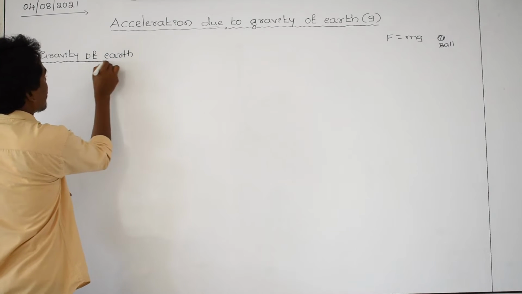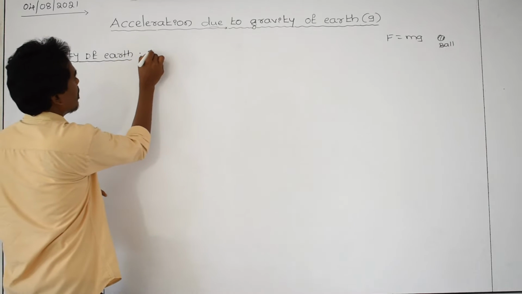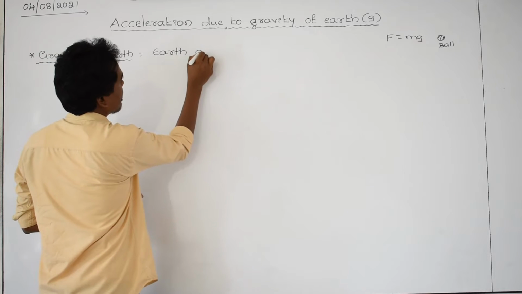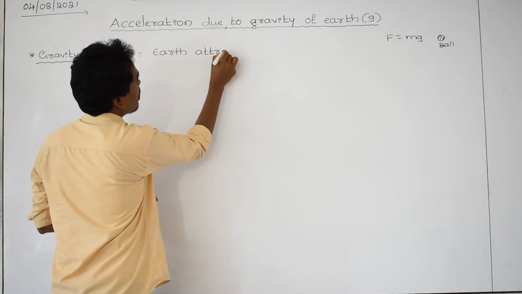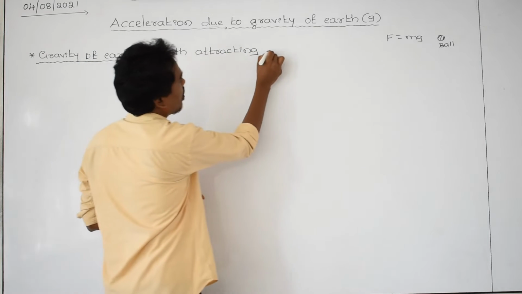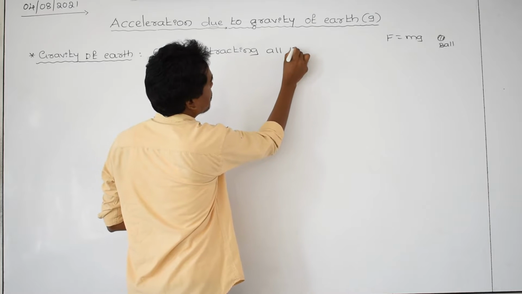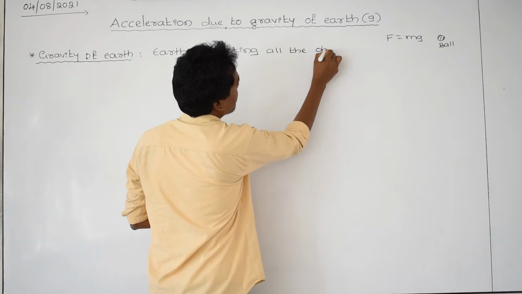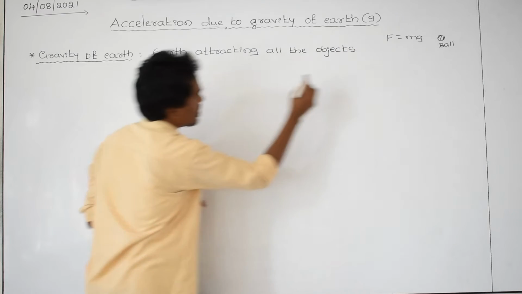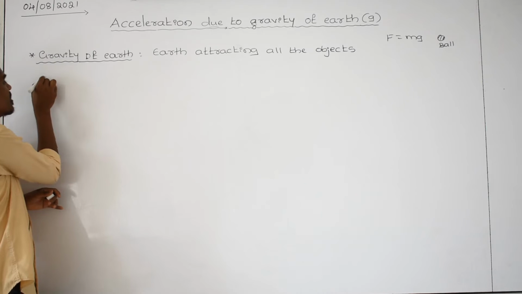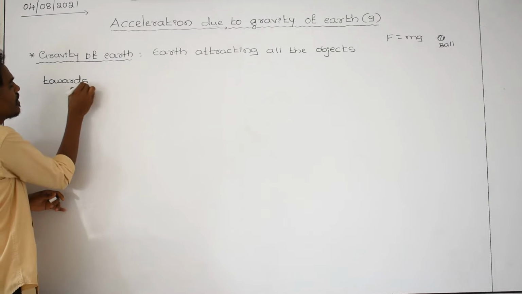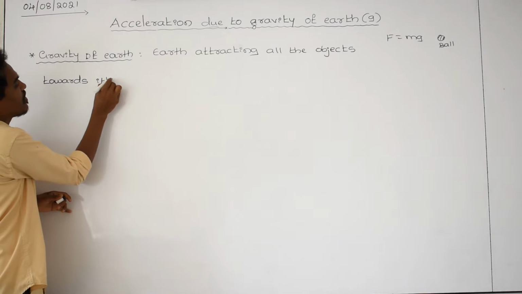The earth attracting all the objects towards its center is called as gravity of earth.